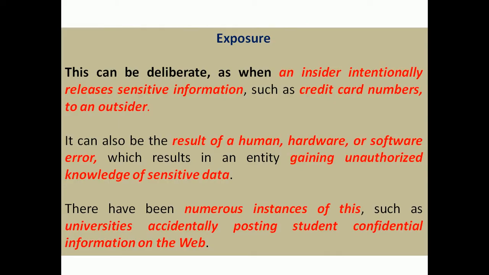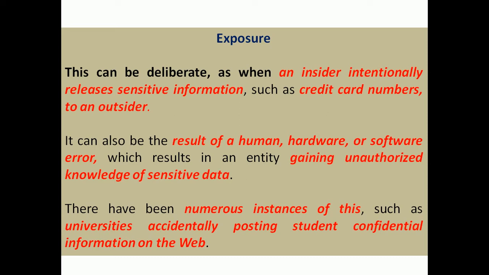Okay, we will go one by one. Exposure. Now what do you mean by exposure? Exposure is when an insider, that is a user, releases their own sensitive information, maybe knowingly or unknowingly, for example credit card numbers, to an outsider.